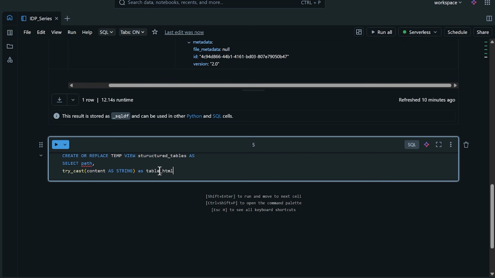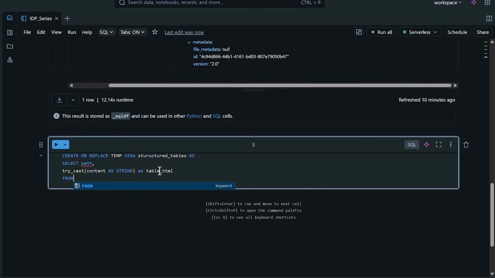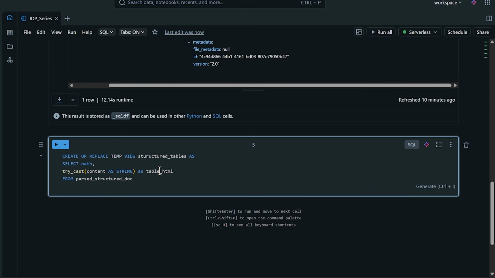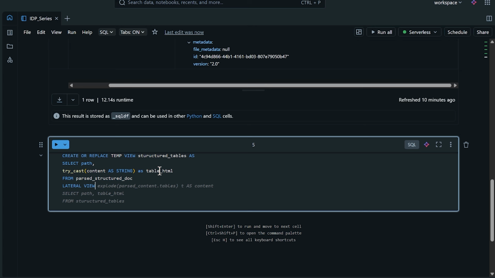table HTML. Now we have to specify where we're getting this from. So this is the parsed structured doc. I'm just going to auto tab that. But now we're going to do something different. We're going to do something called a lateral view. Now this is something called Spark SQL, so this isn't native to just SQL, but a lateral view allows you to use table generating functions like explode, like you can see in our autocomplete right here, to turn that into a column, and then you can join it back to the original row. So let's see how this works.